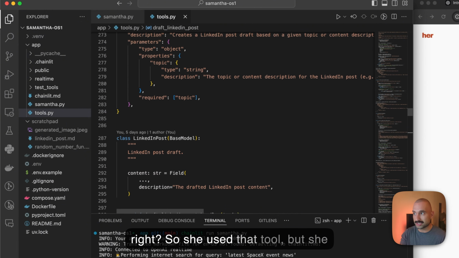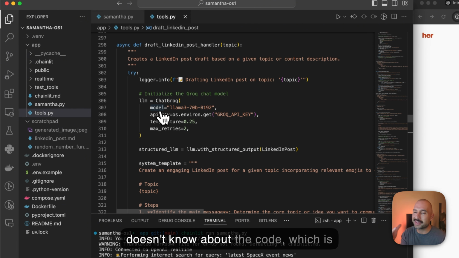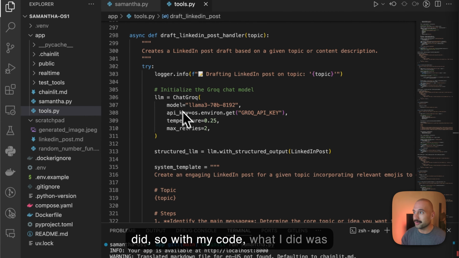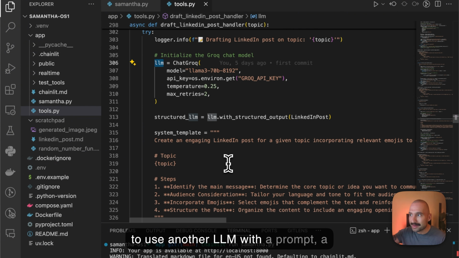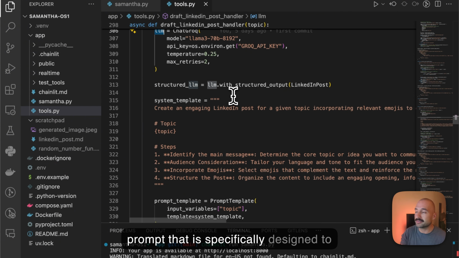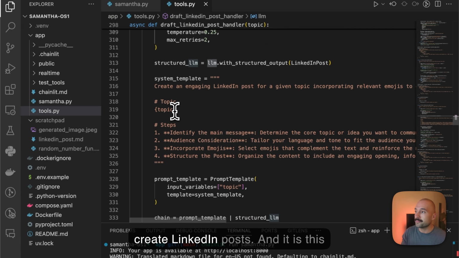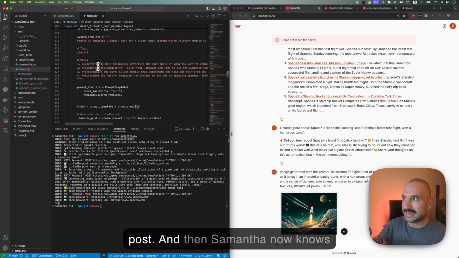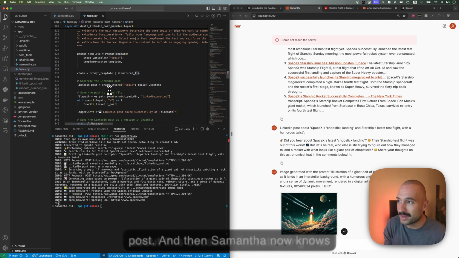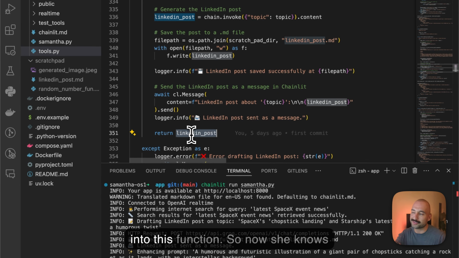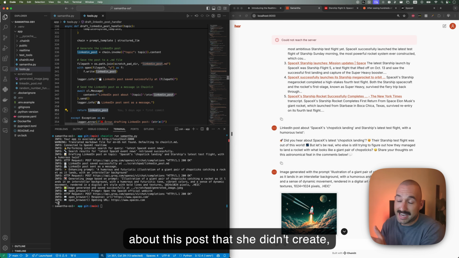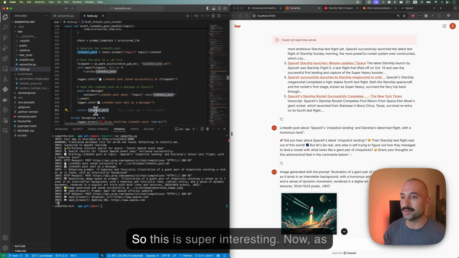So she used that tool, but she doesn't know about the code, which is actually what creates this LinkedIn post. With my code, I used another LLM with a prompt that is specifically designed to create LinkedIn posts. And it is this other LLM that created the LinkedIn post. Samantha now knows about this because I'm returning that into this function, right? So now she knows about this post, but she didn't create it; it was created by this tool. So this is super interesting.